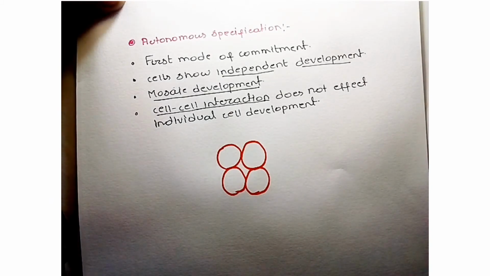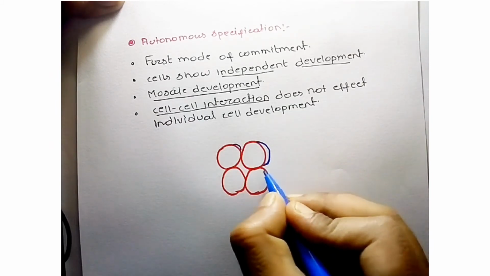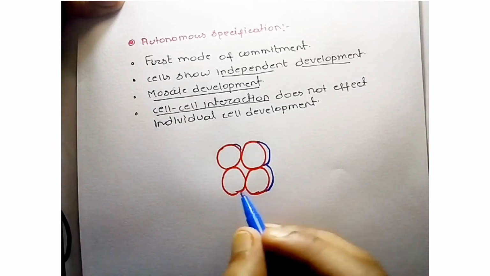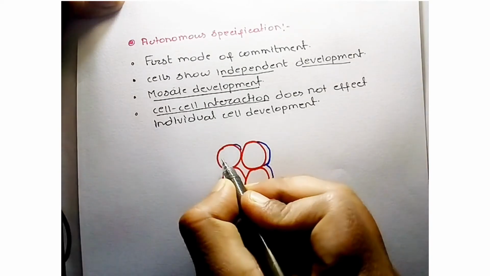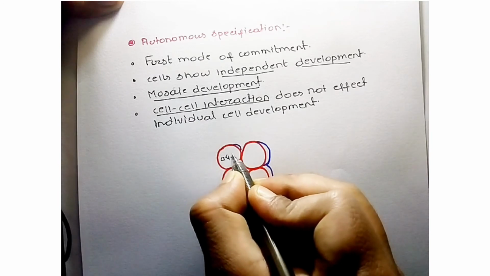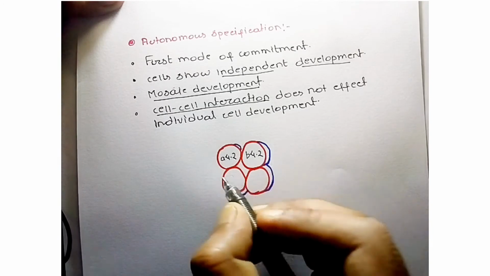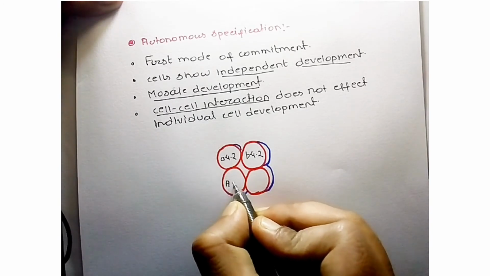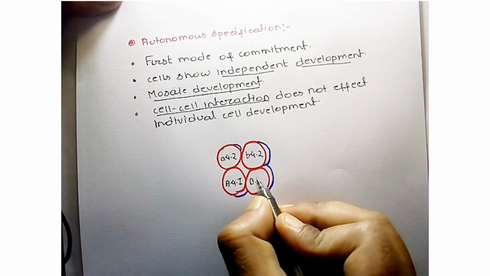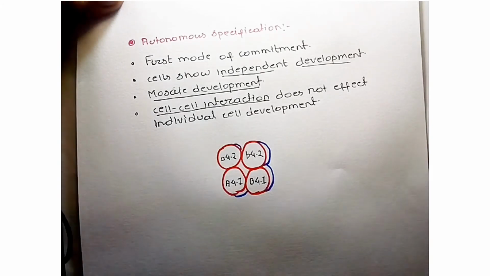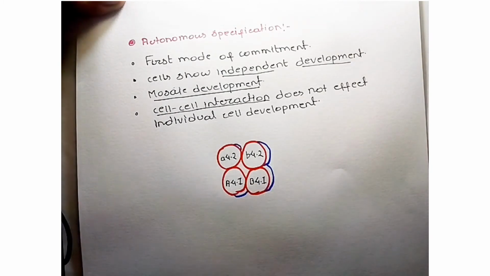These are blastomere pairs, and they are named like this: small a4-2, small b4-2, this is capital A4-1, and this is capital B4-1. These are 4 pairs of blastomeres in the 8-cell stage of a tunicate embryo.